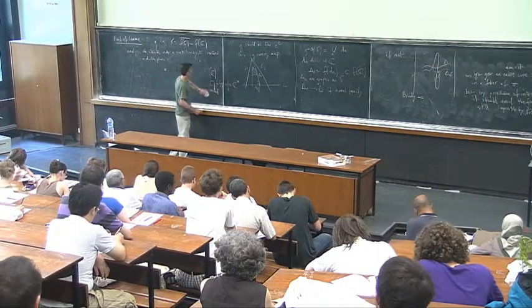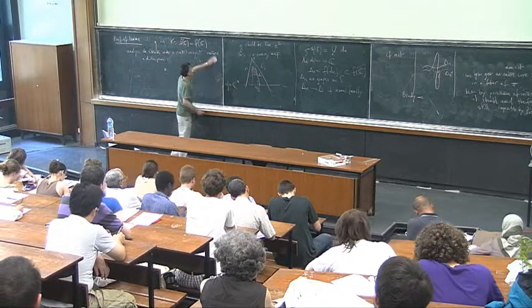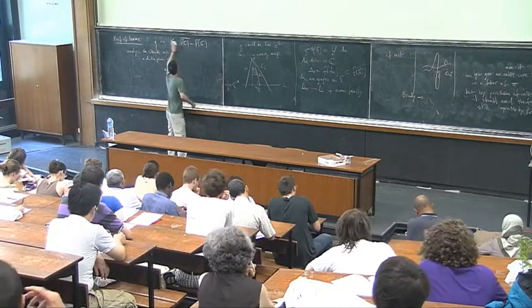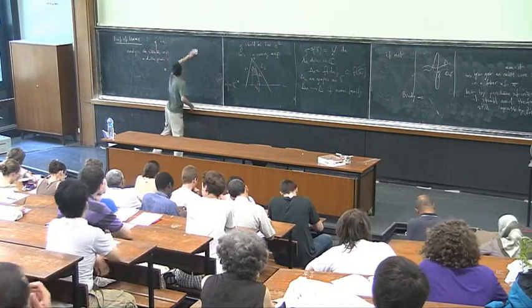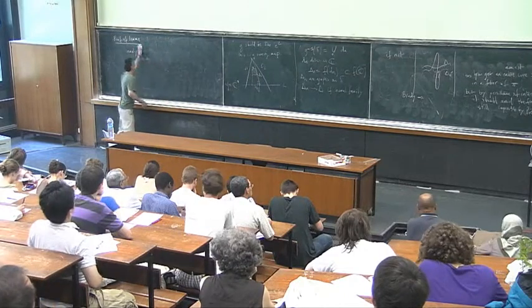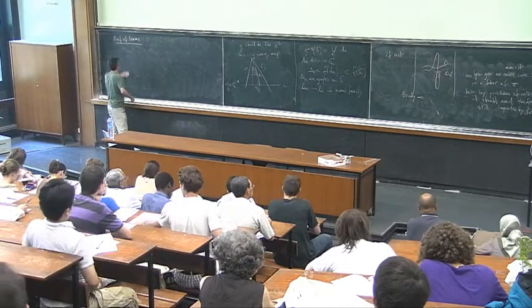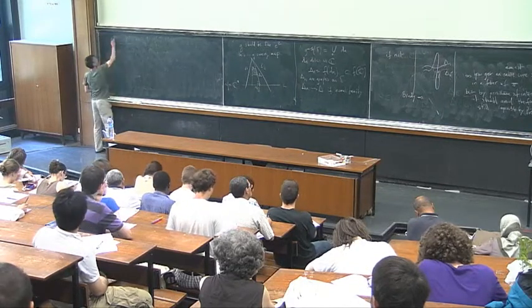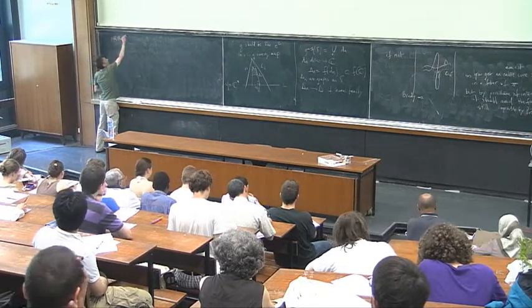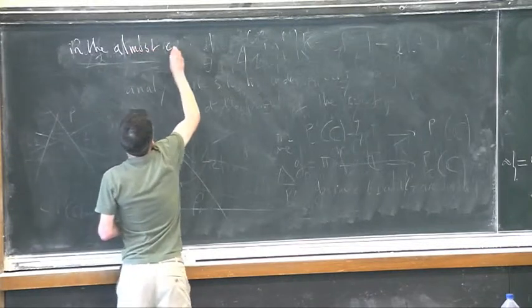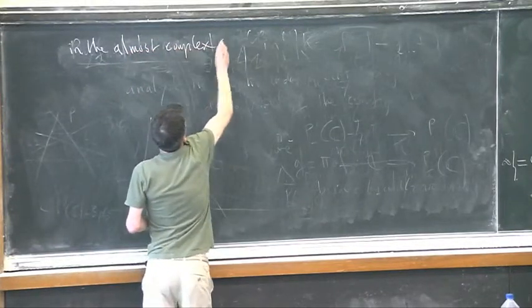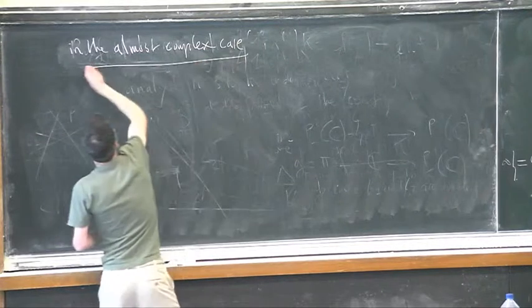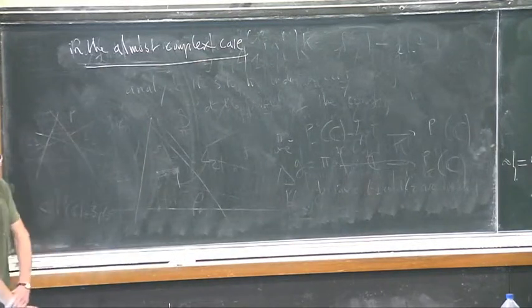I will mention a difference. So in the almost complex case, I will precise a little bit what I mean by that.